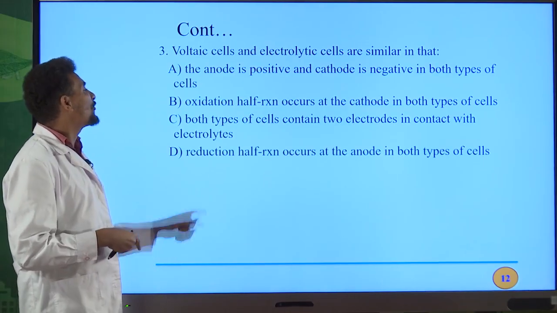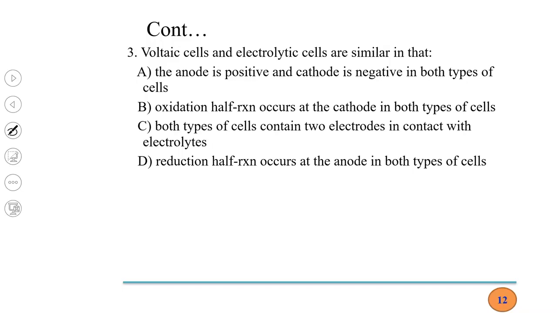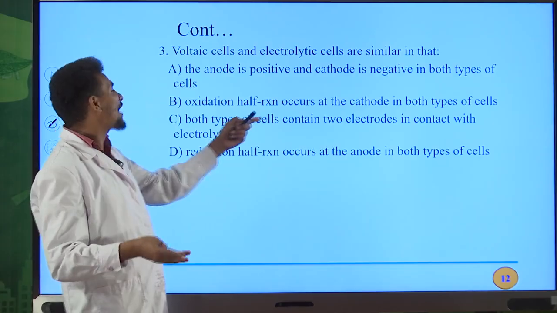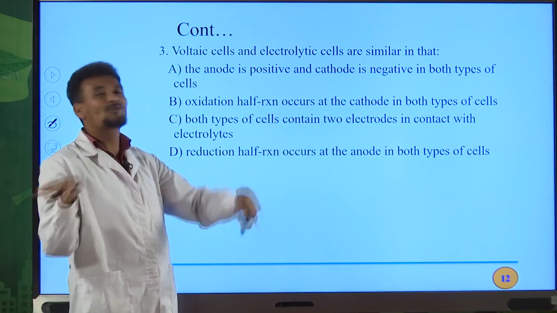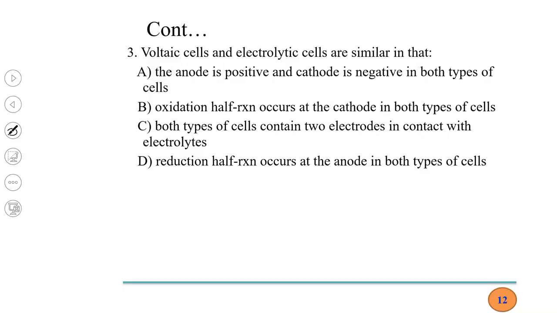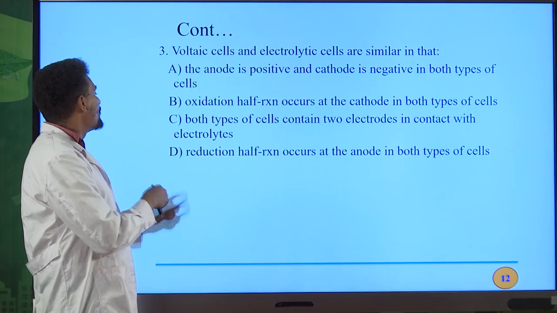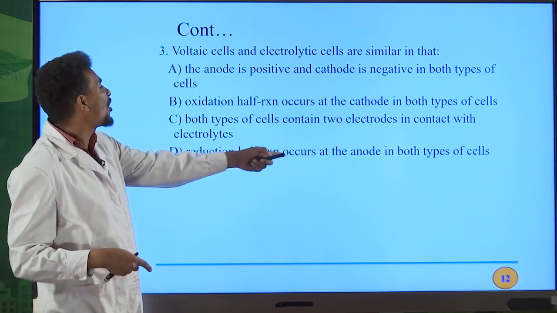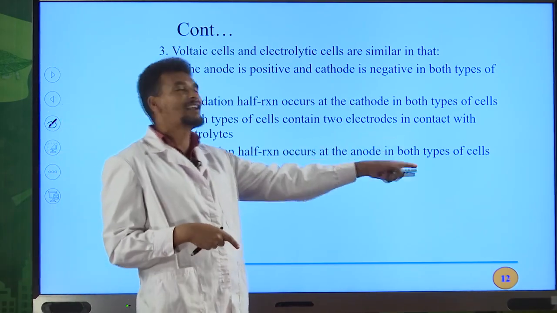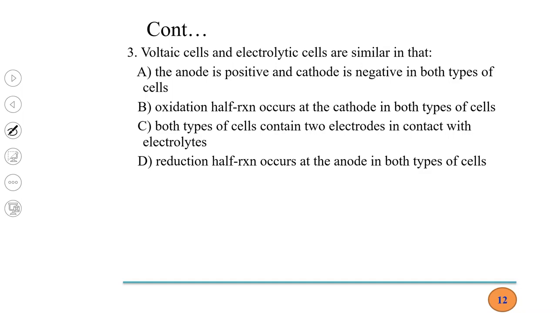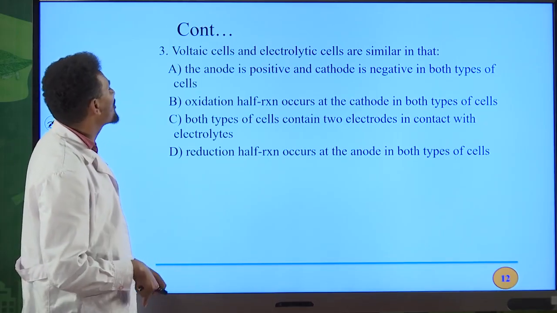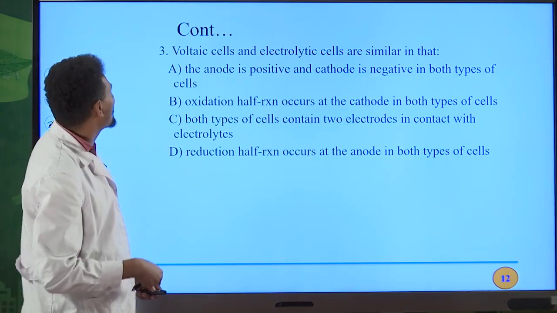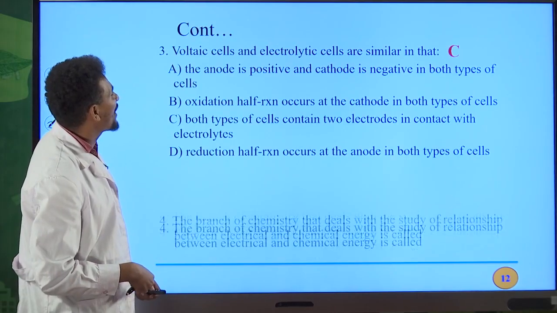C, both types of cells contain 2 electrodes in contact with electrolytes. Both types of cells contain 2 electrodes, anode and the cathode, in contact with electrolytes. Therefore, this is true. But D, reduction half reaction occurs at the anode in both types of cell. This is not correct. Reduction half reaction occurs at the cathode in both electrolytic cells as well as in galvanic cell. So the correct answer for question number 3 is C.